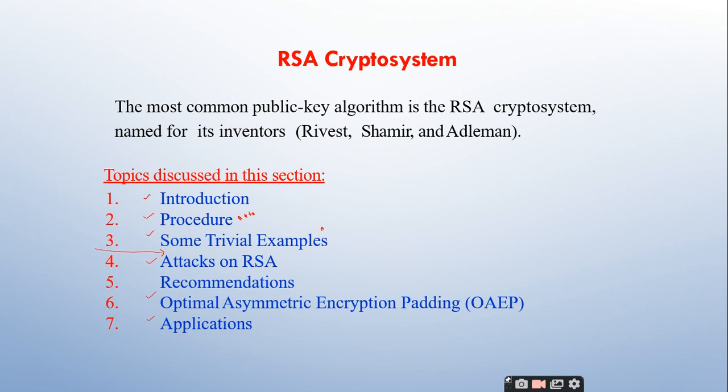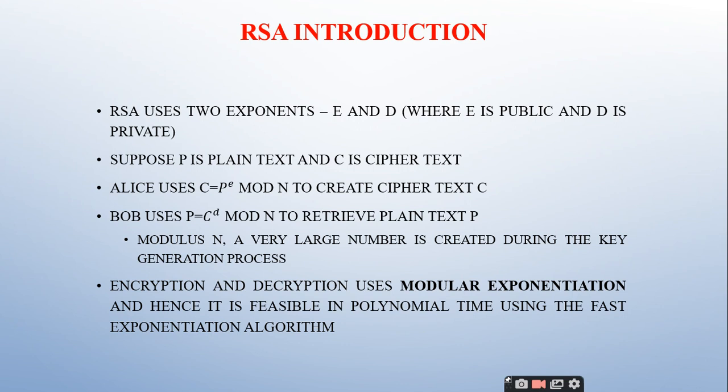Coming to our discussion on this RSA introduction, as we know, RSA is an algorithm that is categorized under the asymmetric key crypto system. It will make use of 2 keys: one is the public key and another one is the private key.